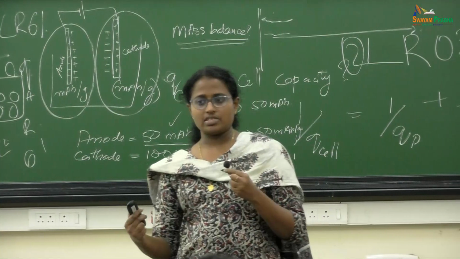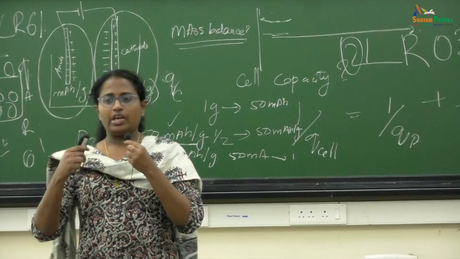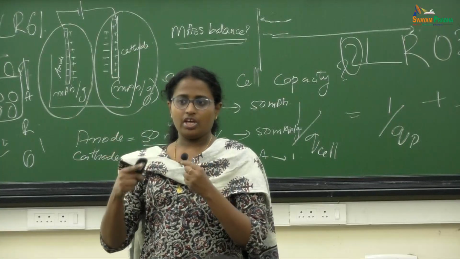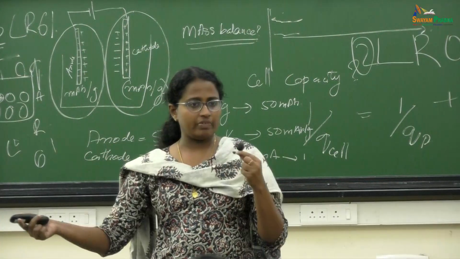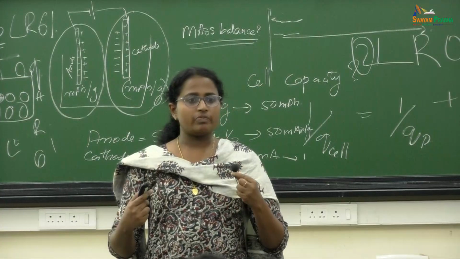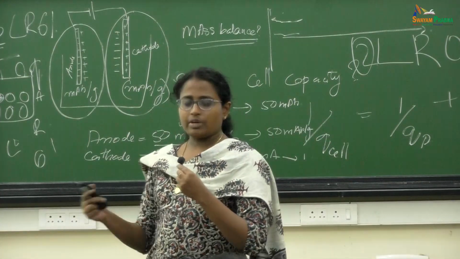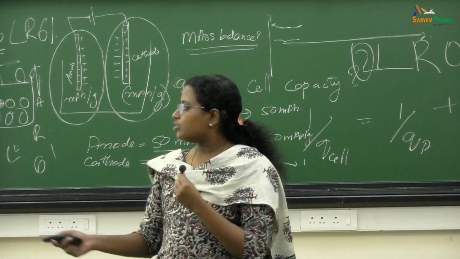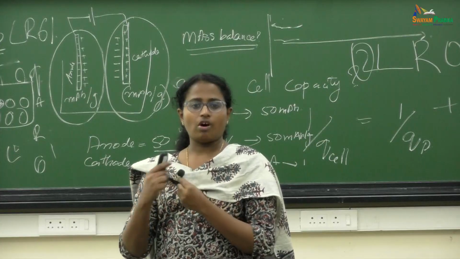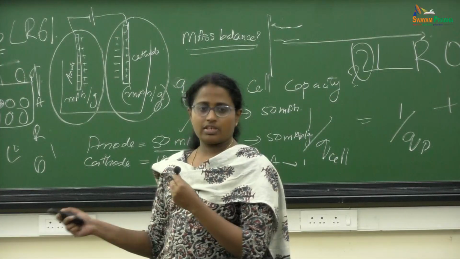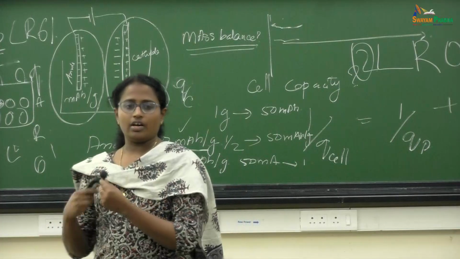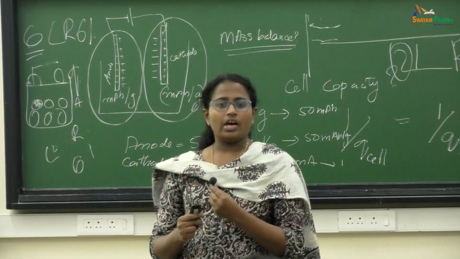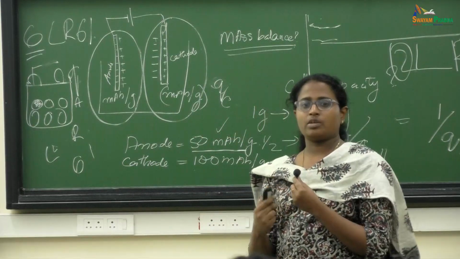And as I told earlier, if we can use lithium metal, it will give a higher capacity, because in lithiated graphite you have only 1 Li available for 6 carbons. If it is lithium metal as such, your capacity will be very high, so the battery size will also be reduced. But when you use lithium metal as such, dendrite formation is a major disadvantage. By using solid state batteries, you can overcome all these problems and get better, more efficient lithium-ion batteries. Now a lot of research is going on to develop good solid state batteries.